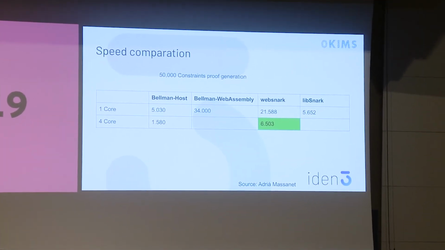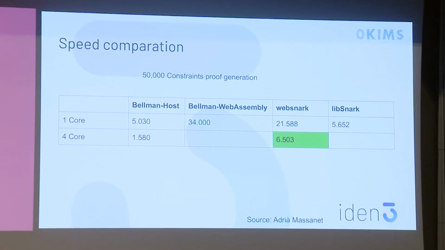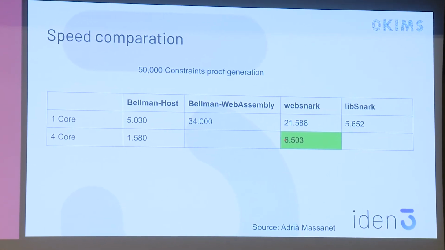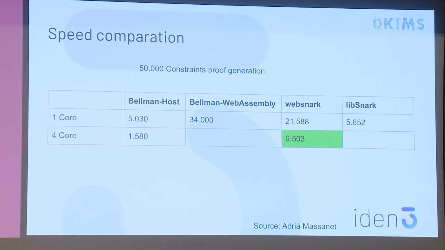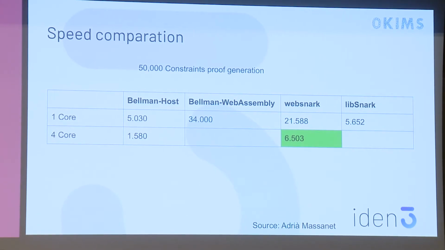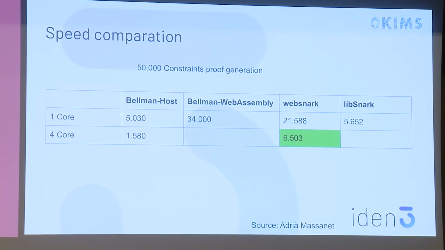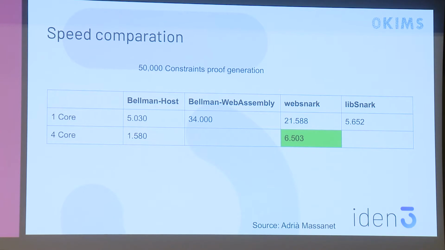Here, the important part, I don't know if this works. Yeah. So here, the important part is you compare the Websnarks number, compare, for example, with the Bellman. So this is a Rust compiler. You can see here the difference between one another running in one single thread. Here, of course, when you go to 4 cores, then you divide that by 4 very much. If you compare to normal host, you see that it's around 4 times less.